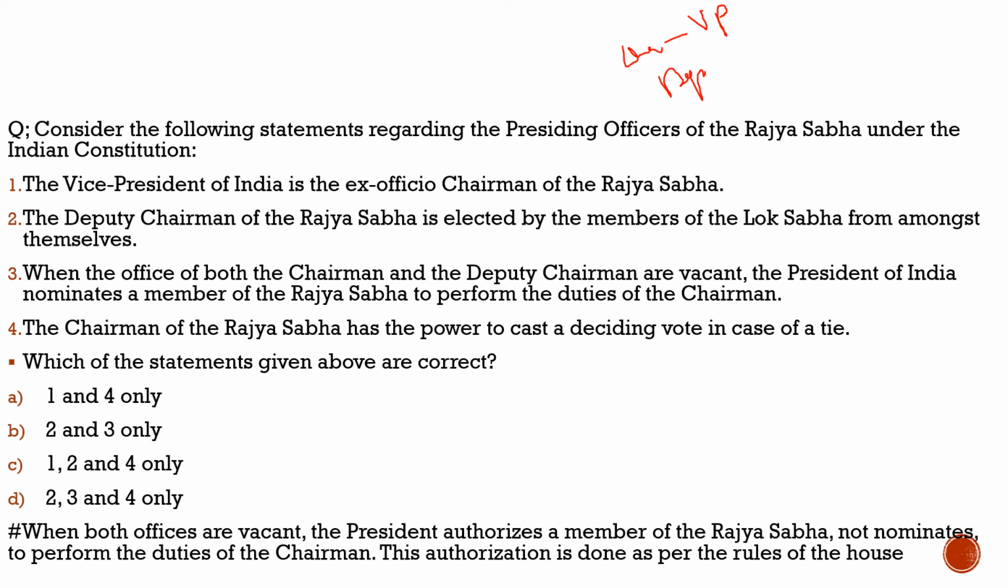Question says, consider the following statements regarding the presiding officers of the Rajya Sabha under the Indian Constitution. First statement: the Vice President of India is the ex officio chairperson of the Rajya Sabha. 100% correct. Second statement: the deputy chairman of the Rajya Sabha is elected by the members of the Lok Sabha from among themselves. No, it is not the Lok Sabha but the Rajya Sabha. So please keep a keen look at the questions here.